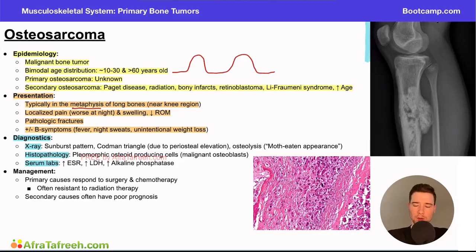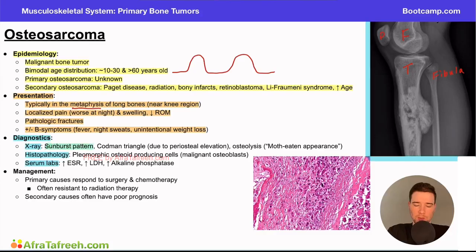So if you draw your attention over here to our x-ray, there are some key findings they want you to know. First, let's orient ourselves. Up here, we have what bone? The femur. Up here is the kneecap or the patella. Here we have the tibia. And over here, this skinny bone is the fibula. So now that we've oriented ourselves, let's talk about some of these findings.